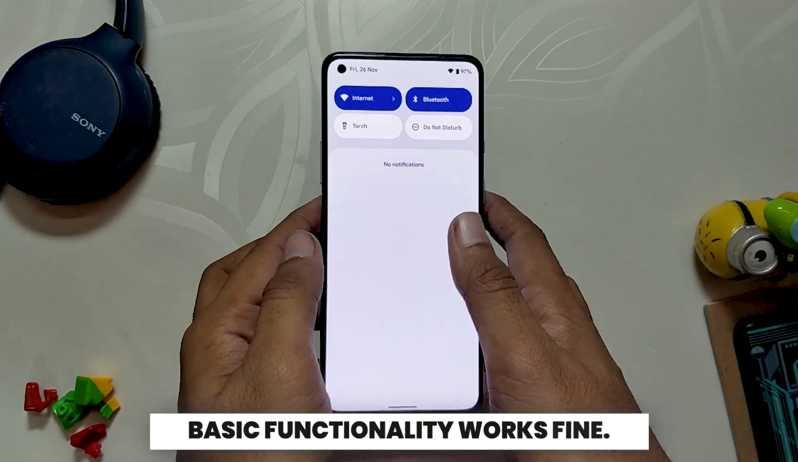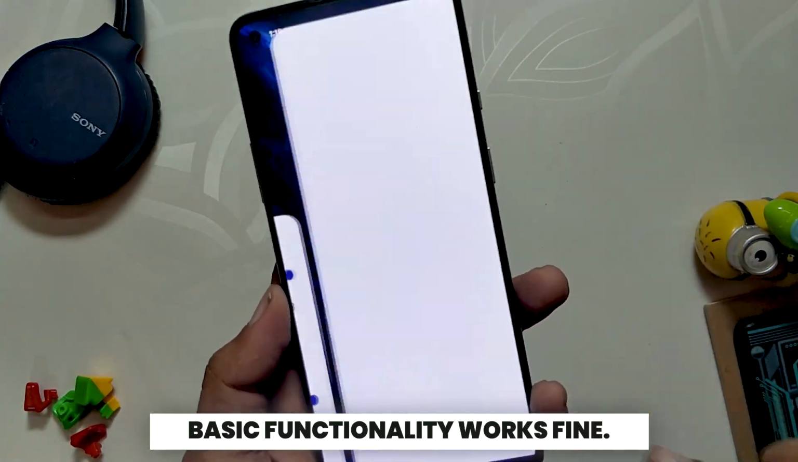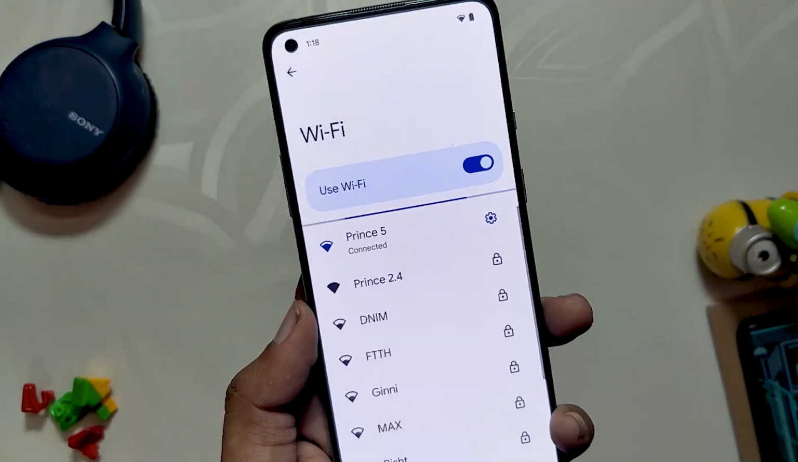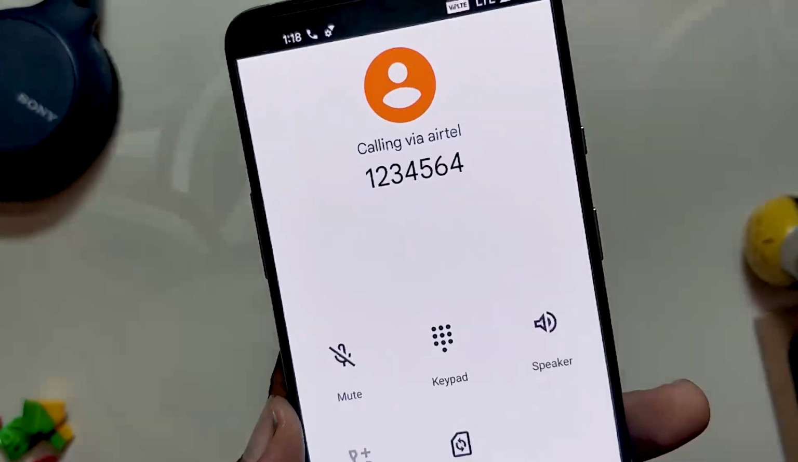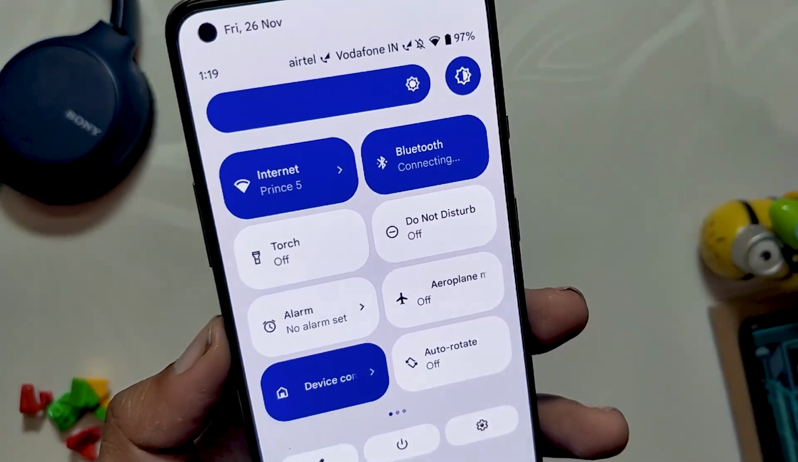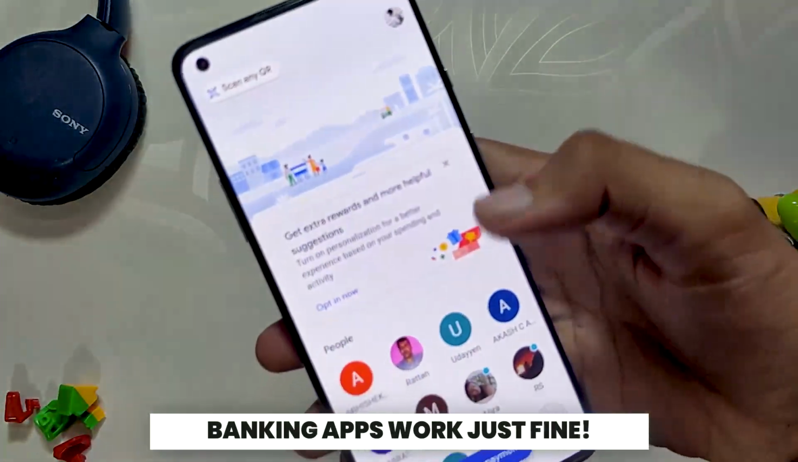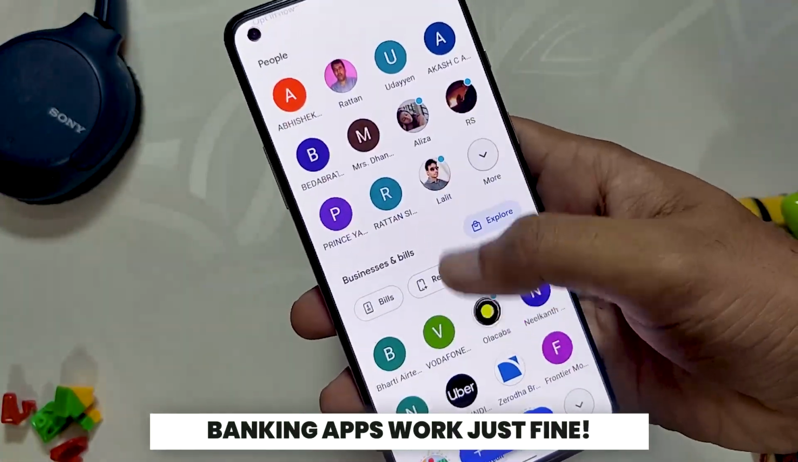The ROM itself is pretty stable and it can be used as a daily driver. All the basic functionality works just fine. Wi-Fi works properly with both the bands. The mobile data services, calling and VoLTE services work just fine. Bluetooth also works without any hiccups. As you can see, I am using my Sony headphones. Banking and payment apps like GPay, Paytm, PhonePe also work flawlessly.